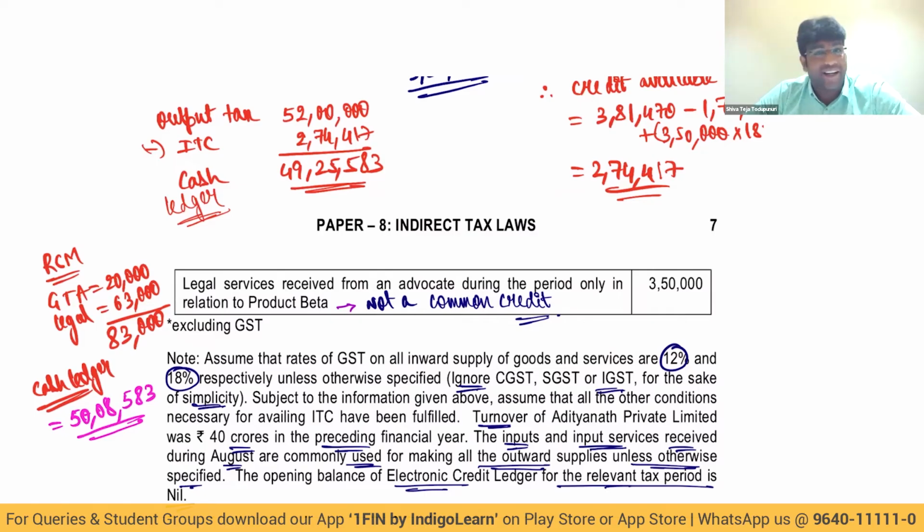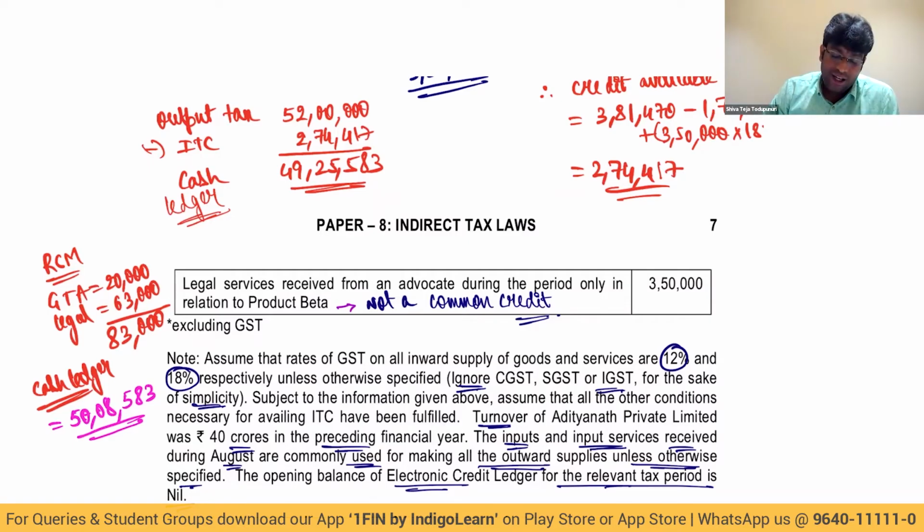But you have to be very, very careful while tackling the problem in terms of calculating what are all RCM, what we can take credit, what we can't take credit. All the areas we have to be very, very cautious and careful. Then your answer will be very perfect.